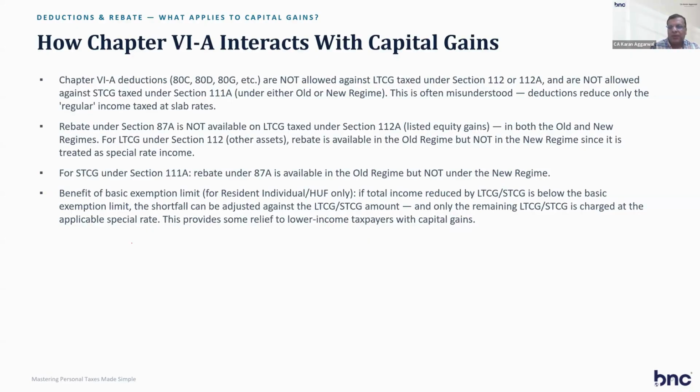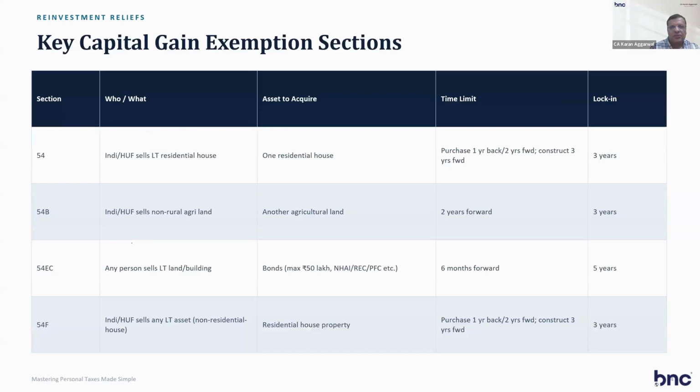The slab rate benefit is available in both long-term and short-term capital gain. So if you have a small amount of long-term gain and no other income, the slab rate will take effect and you don't have to pay any tax. The basic exemption limit talks about this only. The exemptions for 54B remain the same.